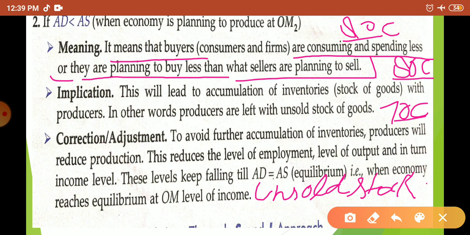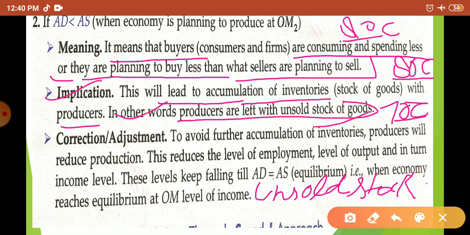Now the implication: this leads to accumulation of inventories with the producer. It means, in very simple language, there will be unwanted stock with the producer, unsold stock with the producer. Producers are left with the unsold stock. So you can write this one line in the implication. Now how is the producer going to correct it? To avoid further accumulation, the producer will reduce production.